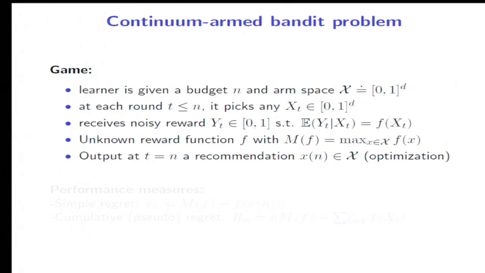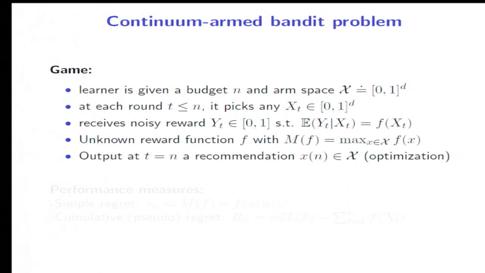So the game we play is very simple. The learner is given a budget n of function evaluations and access to an arm space which is simply [0,1]^d in my problem. And at each round it may pick some arm in the domain x_t, and it receives a noisy reward y_t, which is bounded, such that the expectation of y_t conditionally on picking always the same location is given by some unknown reward function f of x_t. Okay, and I'm going to denote m of f the maximum value that this function takes over my domain.